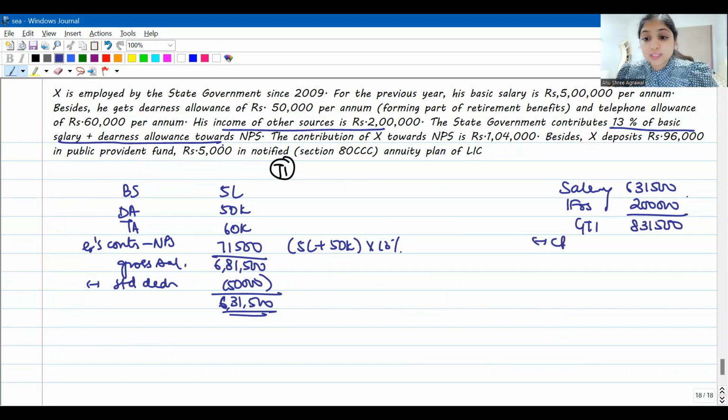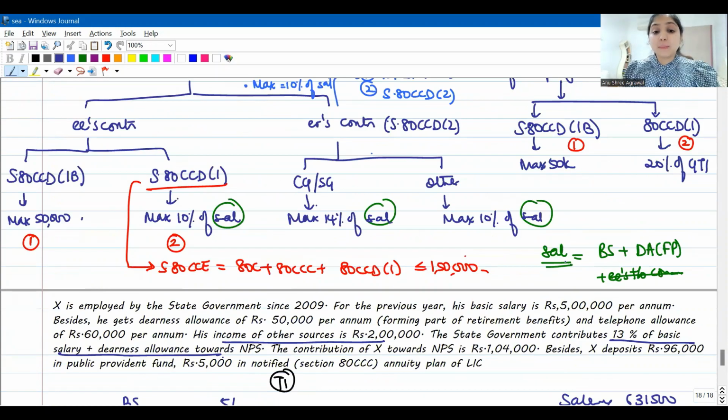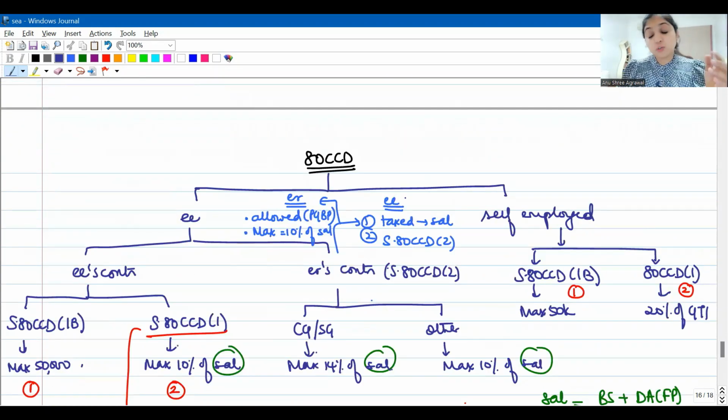Now from this you will subtract chapter 6A deductions, right? Now before we go to chapter 6A, what are the new things we've learned through this question? Telephone allowance is fully taxable. Reimbursement of mobile bill, reimbursement of telephone bill will be exempt, but telephone allowance will be fully taxable. First learning. Second learning, when the employer contributes towards NPS, for the employee it will first be taxed under the head salary fully, and then under 80CCD subsection 2 you will get a deduction.